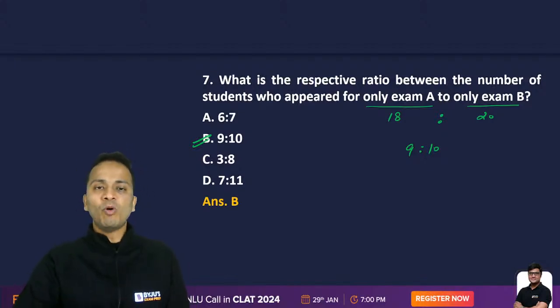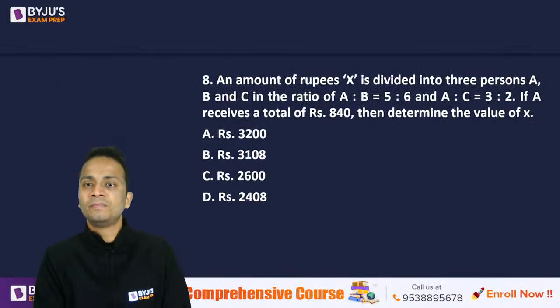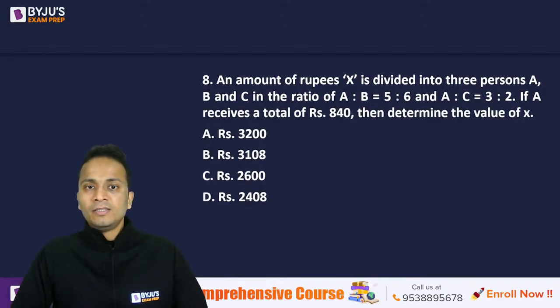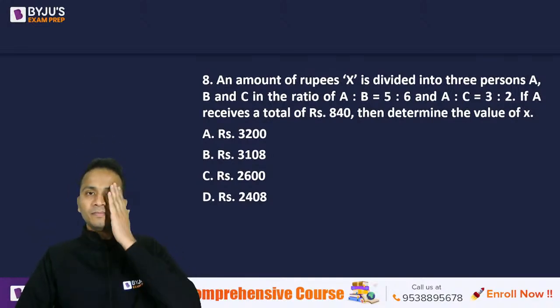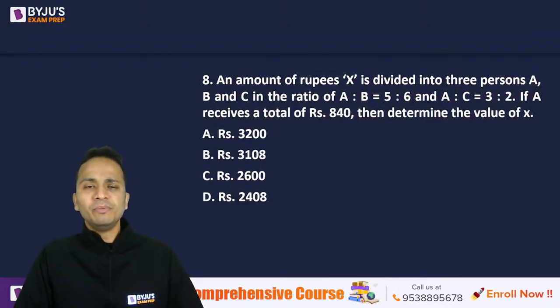Right? Okay, let's move on to question number 8, all of us together. Question number 8 on your screen now. A slightly calculation intensive question based on the concept of ratios. An amount of rupees X is divided into three persons A, B and C. The ratio is given as A is to B is 5 is to 6 and A is to C is 3 is to 2. Now if A receives a total of 840, then find the value of X.